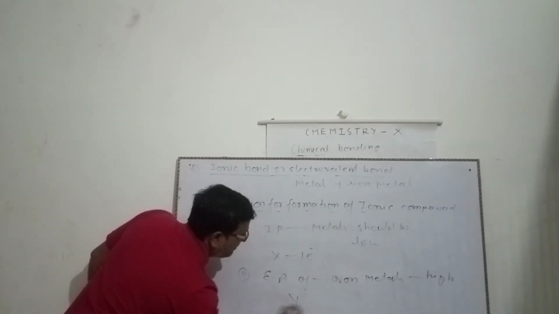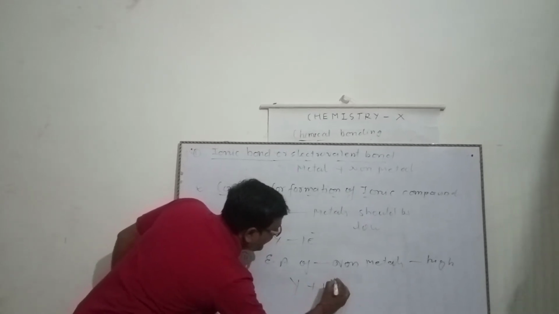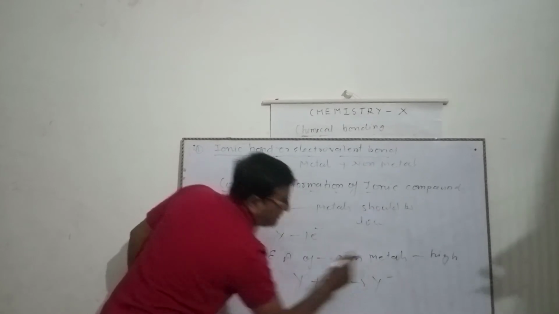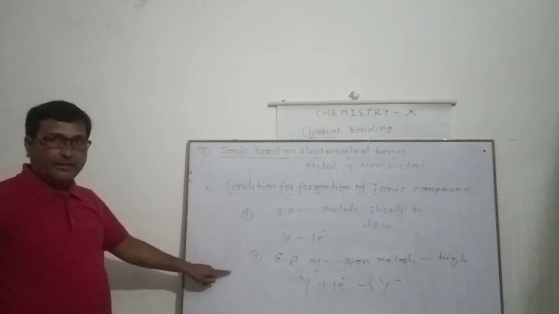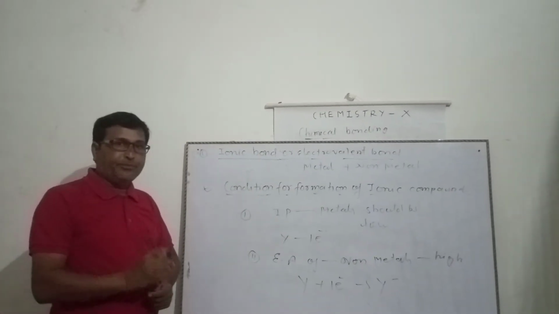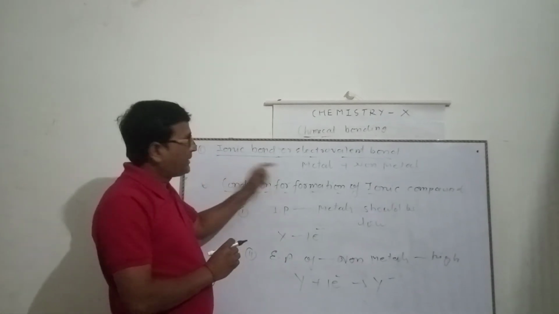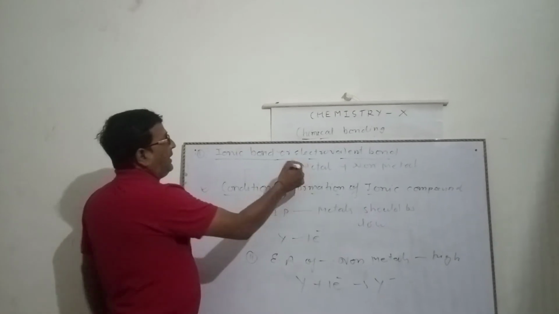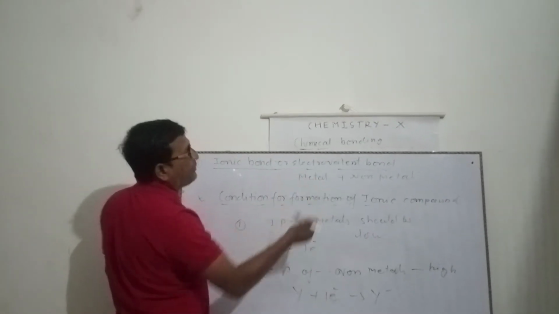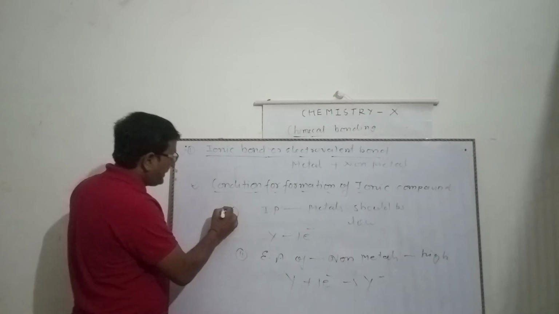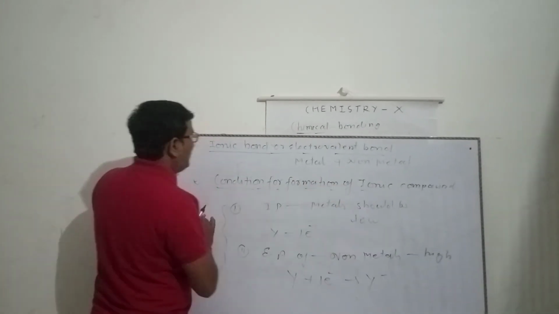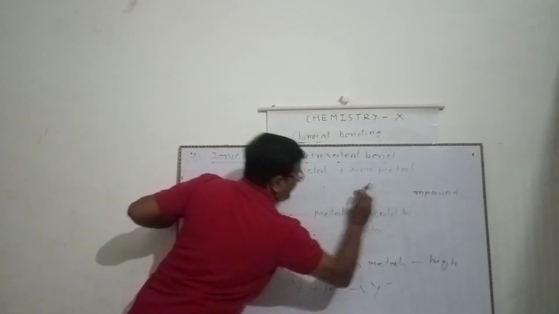Suppose Y is a non-metal, it easily gains the electron and forms anions, meaning negative charge ions. Third condition, the difference of electronegativity of metal and non-metal should be large. These are the conditions of formation of ionic compounds or ionic bond.